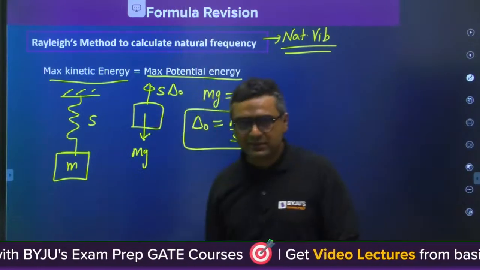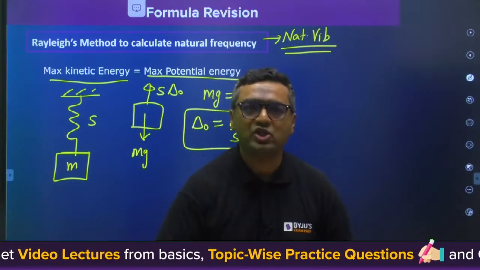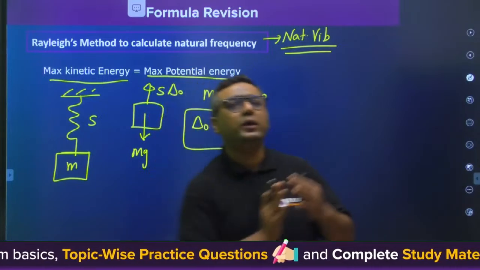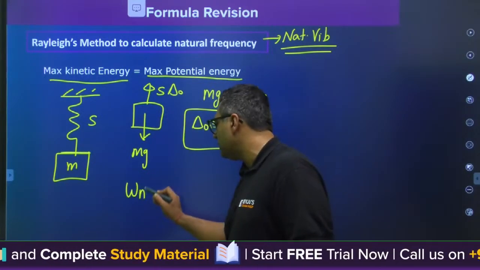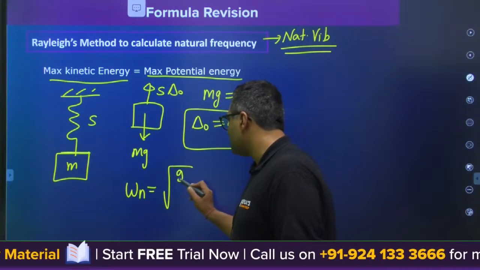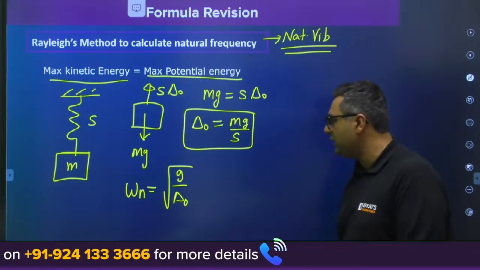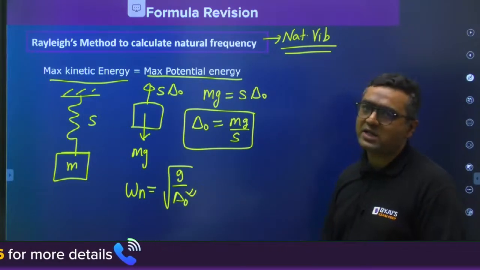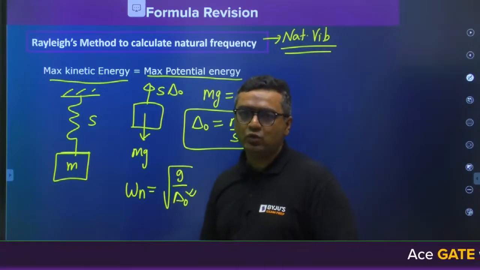And what does this method say? This method says no need to make the governing equation, because natural frequency can be written directly as square root of g by delta naught. Here delta naught is always the static deflection of mass. So if you know the value of delta naught for any case, you can use this method.